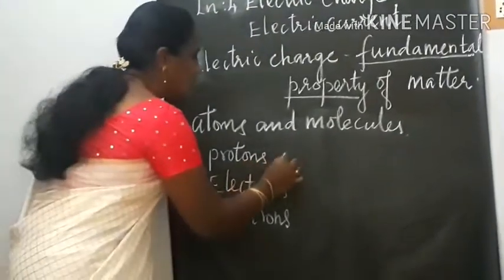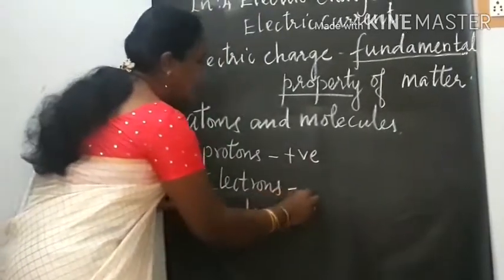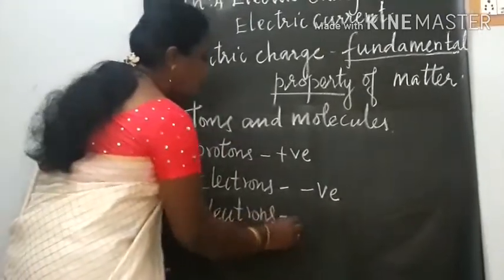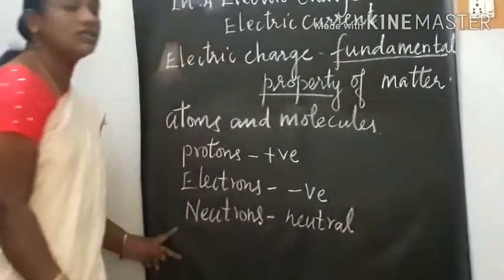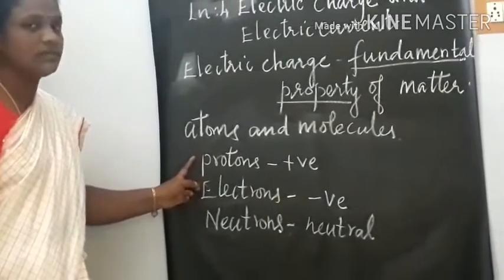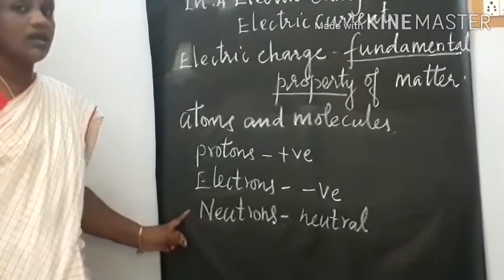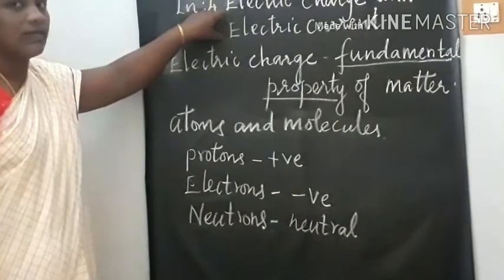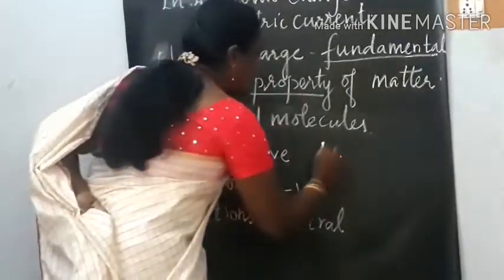Protons are positively charged particles. Electrons are negatively charged particles, and neutrons are neutral. They are not charged. So, electric current is the flow of charged particles. How will you define electric current?